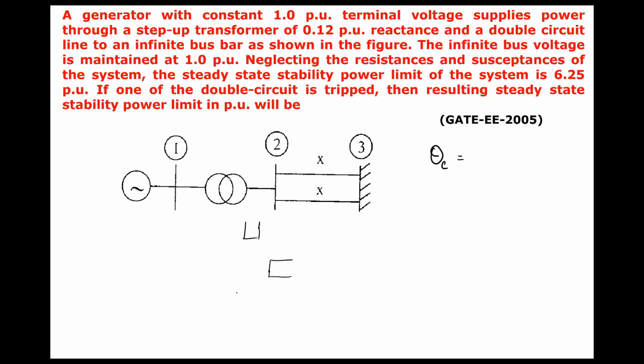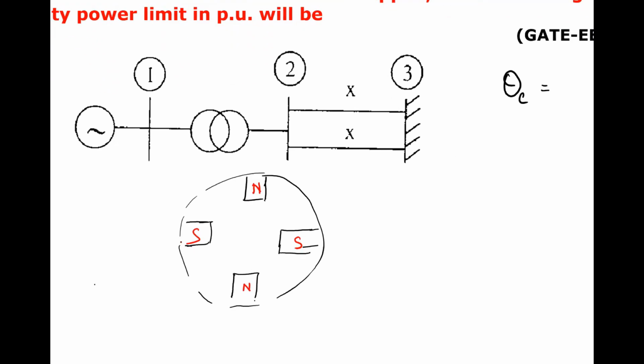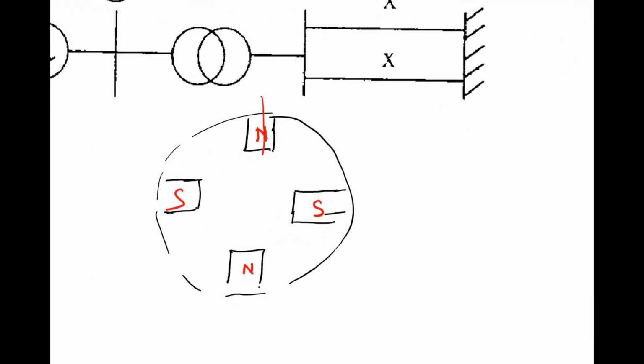suppose let me take a 4-pole machine. Just bear with me. Suppose this is north pole, this is south pole, this is north pole, and this is south. Okay. The mechanical displacement from one pole to the other pole is how much? 90 degrees. Actual physical displacement, mechanical displacement is 90 degrees. However, in an electrical system, when you move from one pole to the opposite pole, the electrical displacement is 180 degrees. Electrical angular displacement is 180 degrees.